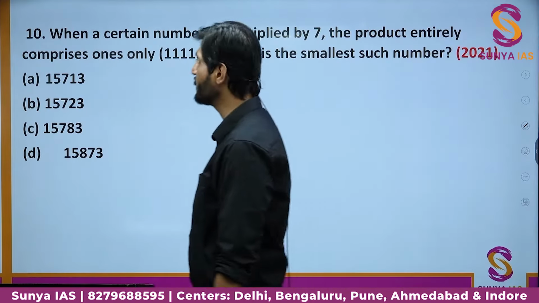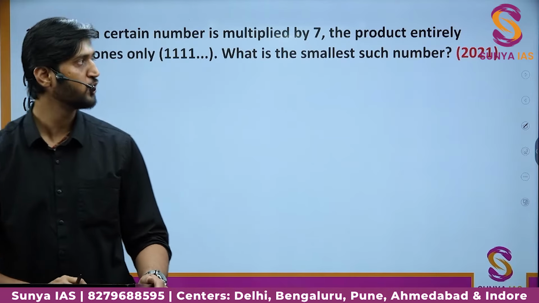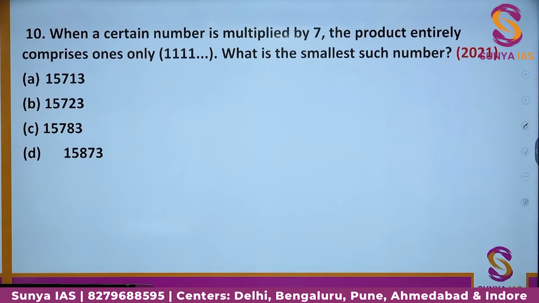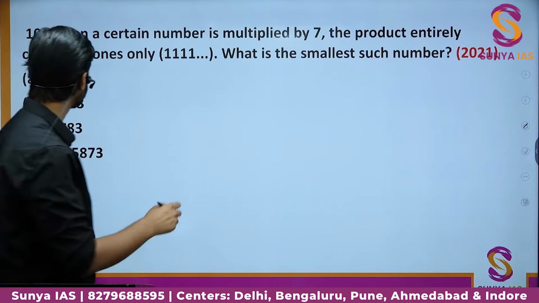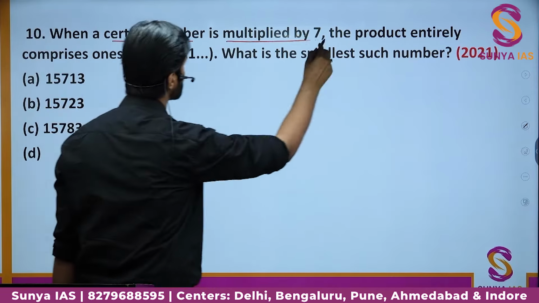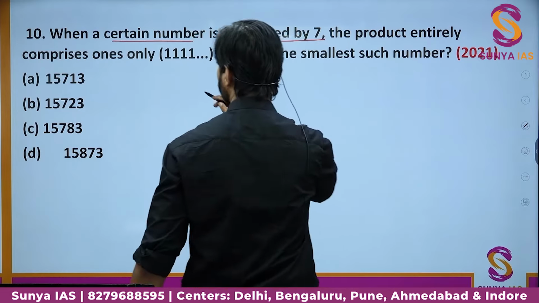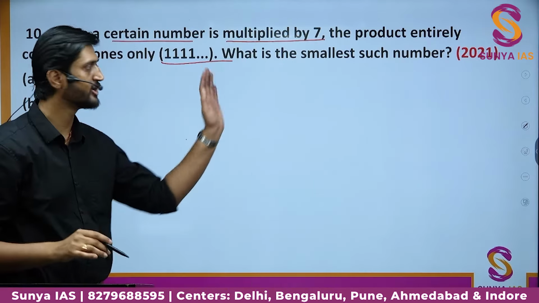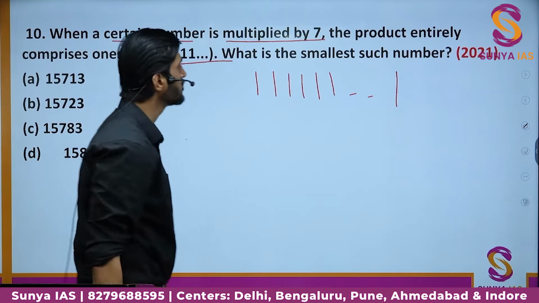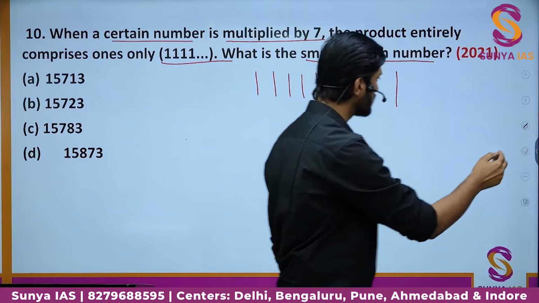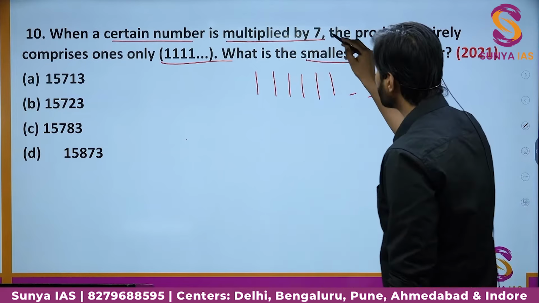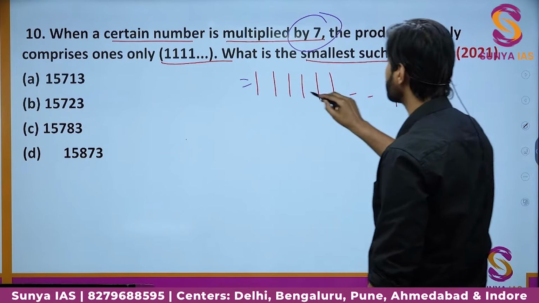And this question is actually a hit and trial based question. So it is having a quite different approach now. So here in this question, when a certain number is multiplied by 7, the product entirely comprises only of ones. That is, whatever you multiply, that answer will be 1, 1, 1, 1, 1 and so on. Okay. So what is the smallest such number? So you have to say out of all these 4 numbers given in the options below, when multiplied by 7, give answer only in terms of this 1, 1, 1, 1, 1.